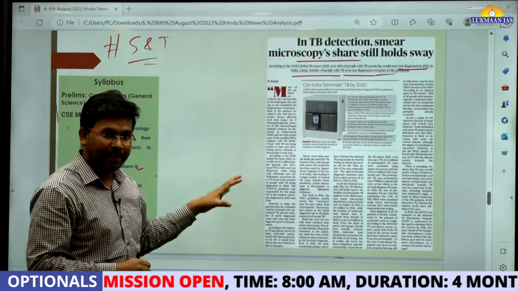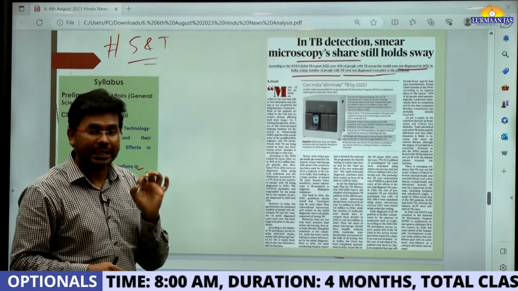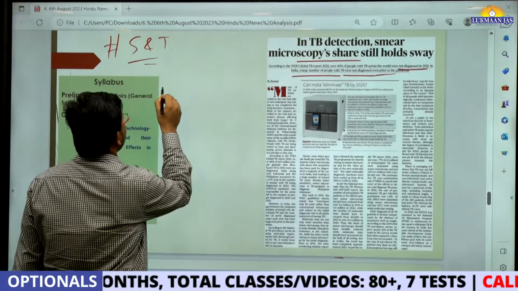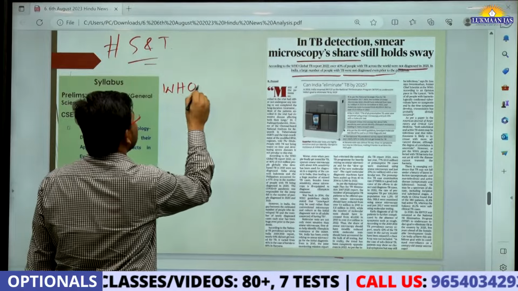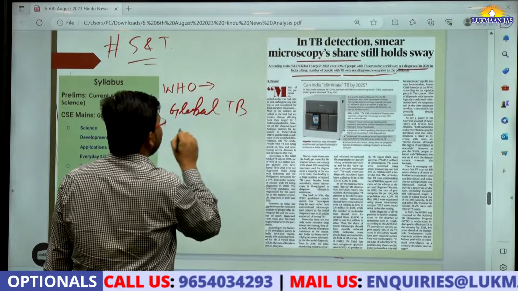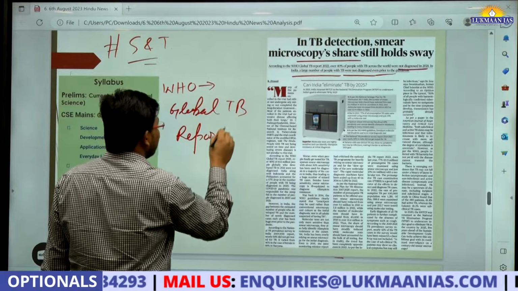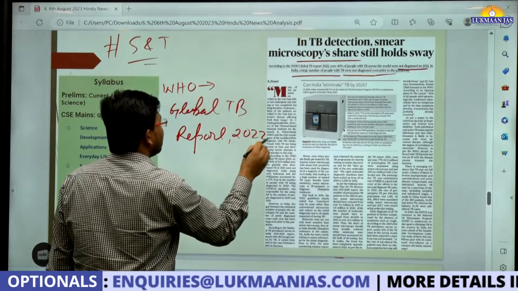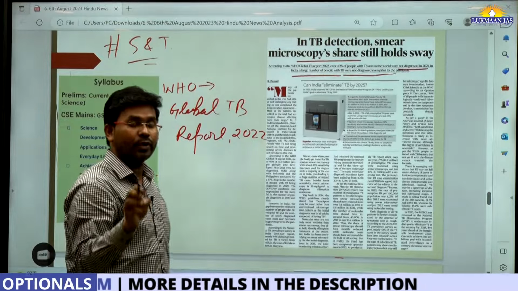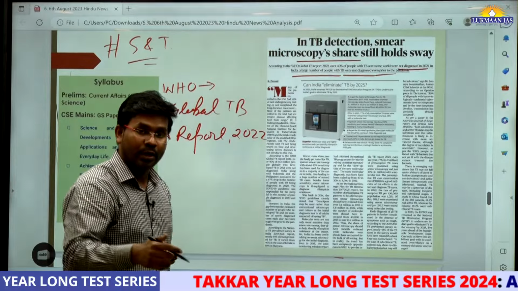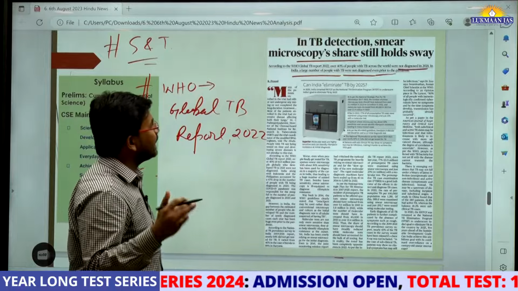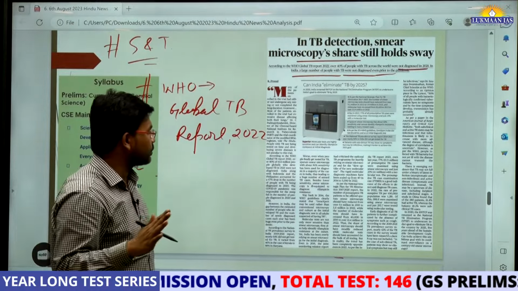In this article they have mentioned a World Health Organization report, known as the Global TB Report. So WHO has come up with this report, the Global TB Report 2022. It says that 40% of the people with TB across the world were not diagnosed. Okay, they did not know that they have TB. This is one thing. And apart from this, in India also, a large number of people were not diagnosed with TB.